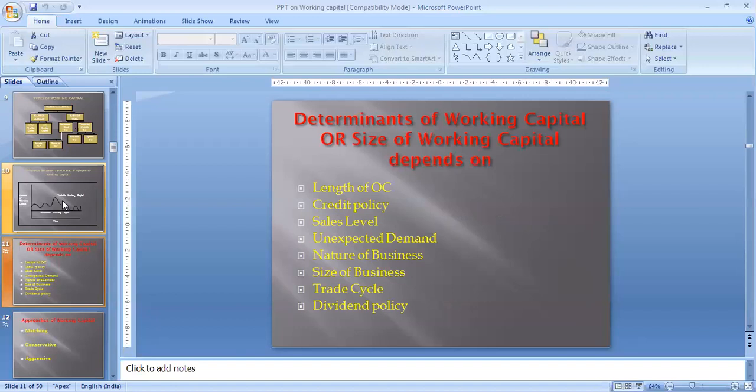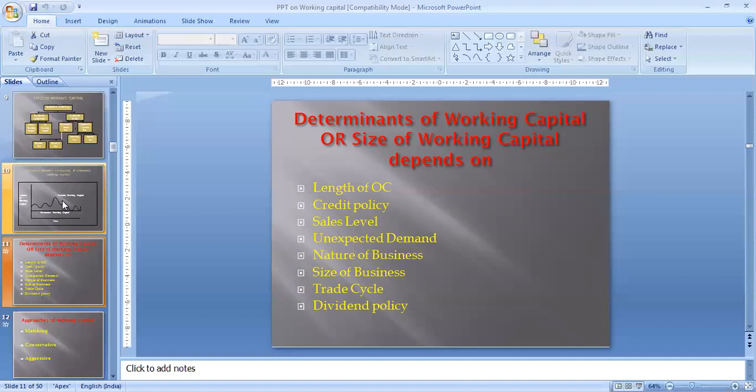Now, determinants of working capital. There are some determinants. First is length of OC, that is, length of operating cycle. I told you, if the operating cycle duration is high, the requirement for working capital is high, and if the length of the operating cycle is low, your demand is also low. ठीक है, वर्किंग कैपिटल की साइकिल जितनी ज्यादा चलेगी उतनी ज्यादा आपको वर्किंग कैपिटल ज्यादा चाहिए.